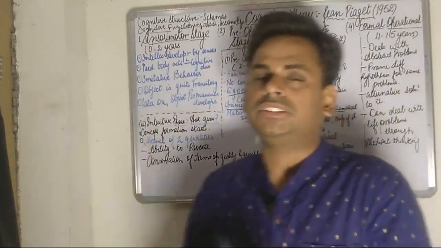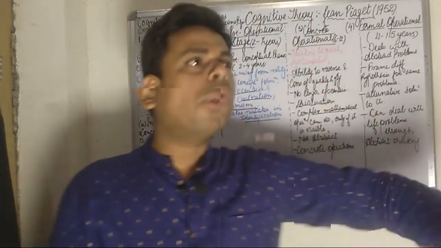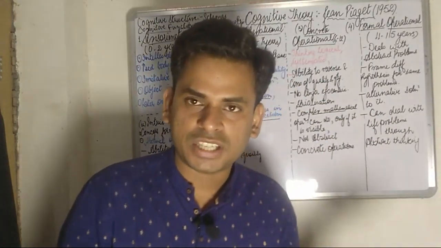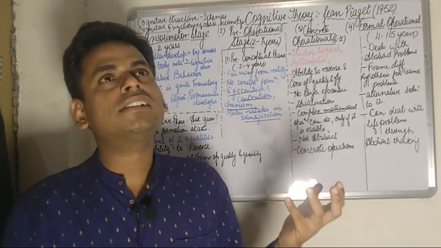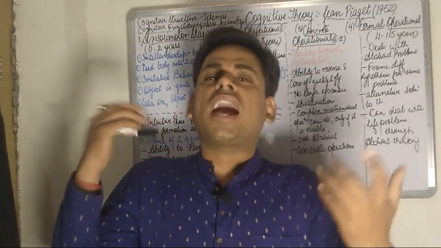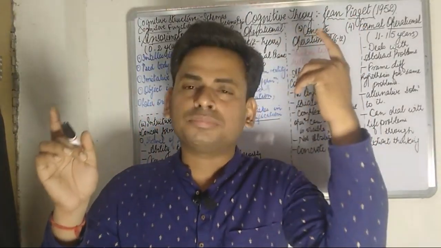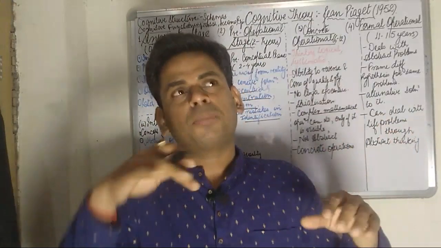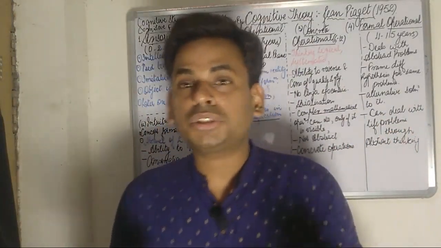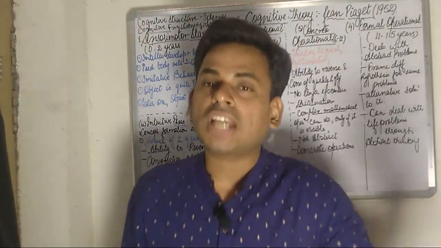Next is the motor stage. During this phase between 0 to 2 years, the motor skills, particularly the gross motor skills, develop in the child. The child who was lying in a cradle, throwing his arms and legs, looking at the toy, learns to sit, then learns to crawl, then learns to walk, and afterwards begins running.